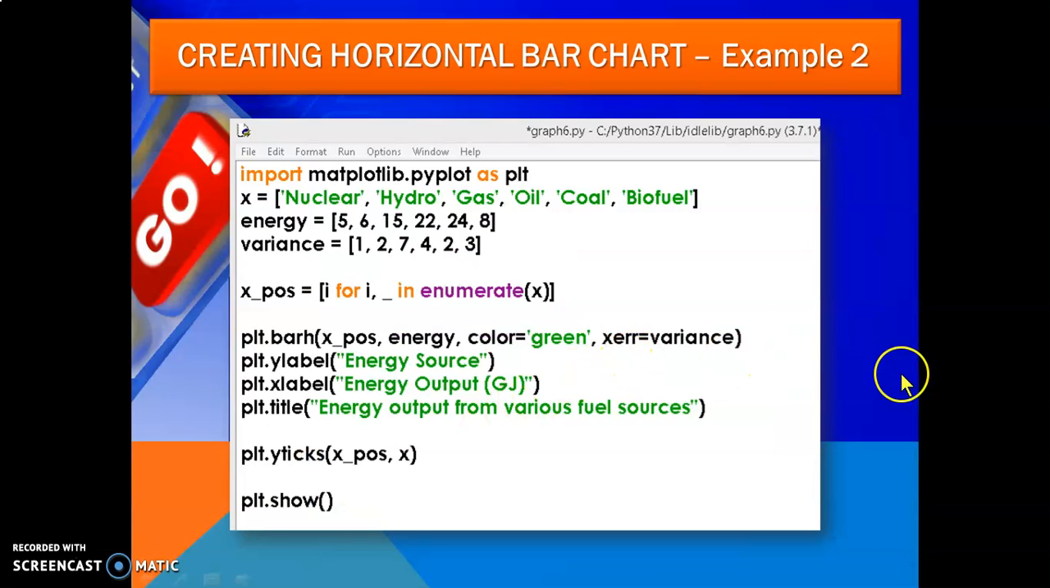Now this is another example of creating a horizontal bar. Here I am writing import matplotlib dot pyplot as plt. What is plt? This is the pyplot name. x equal, these are different items given here. And energy equal, these values are given here, separated with commas. And variance is also given here.